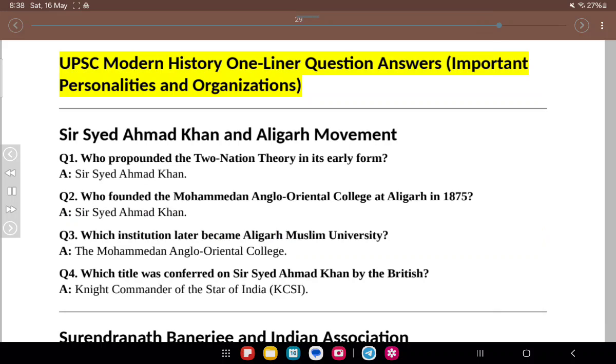UPSC Modern History one-liner question answers, important personalities and organizations. Sir Syed Ahmad Khan and the Aligarh Movement. Q1. Who propounded the two-nation theory in its early form? A. Sir Syed Ahmad Khan. Q2. Who founded the Mohammedan Anglo-Oriental College at Aligarh in 1875? A. Sir Syed Ahmad Khan.